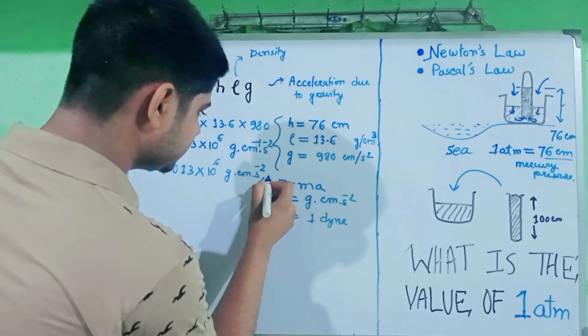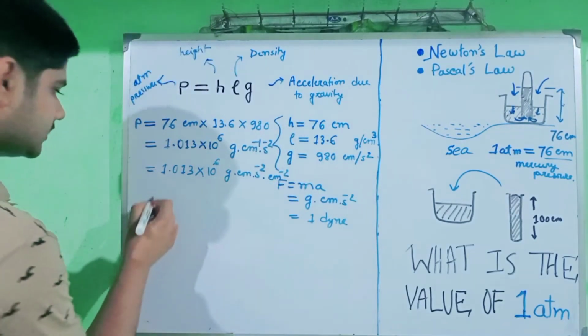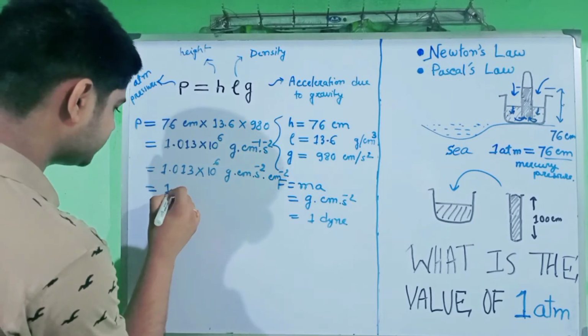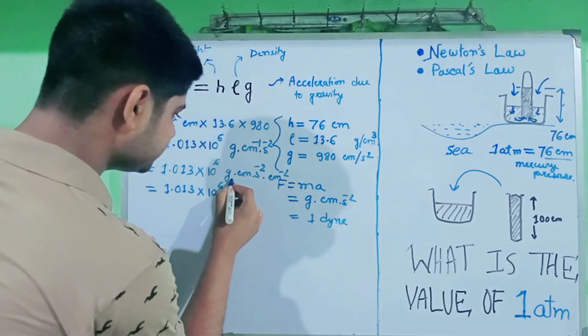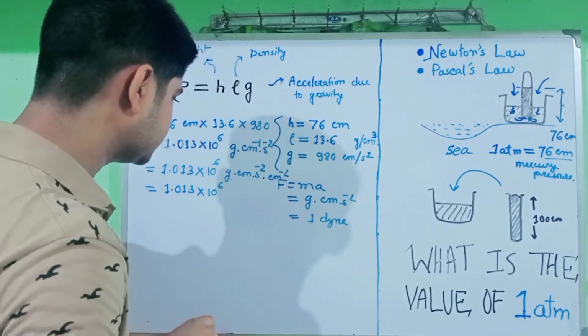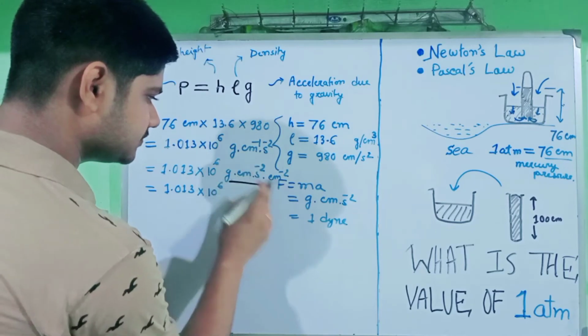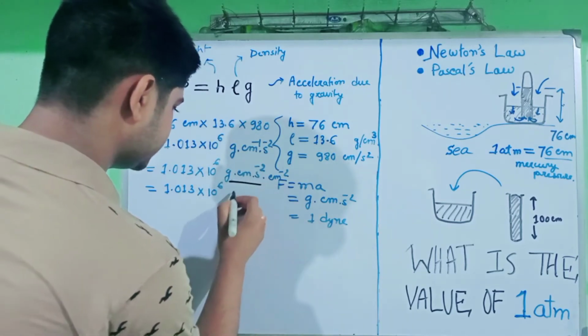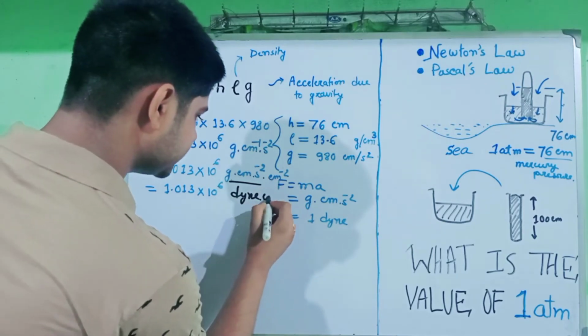So there must be a centimeter to the power minus 2 present here. So 1.013 into 10 raised to 6 gram centimeter second to the power minus 2. It is actually 1 dyne. So you can write dyne, and here it is centimeter raised to minus 2.